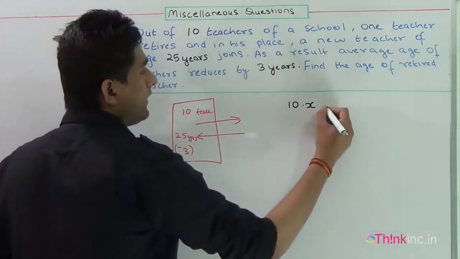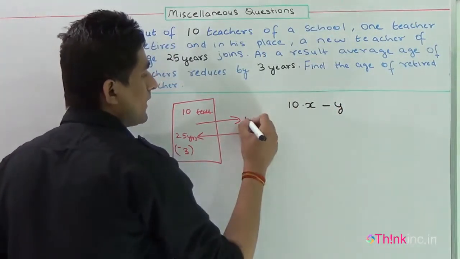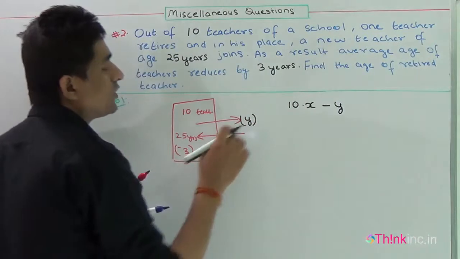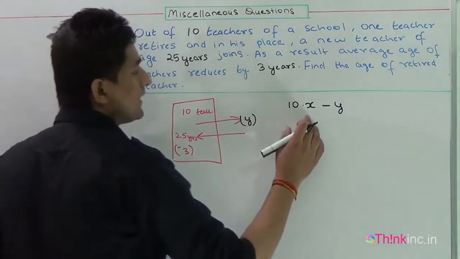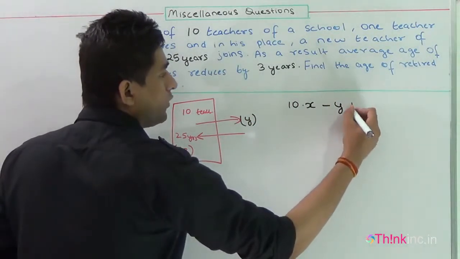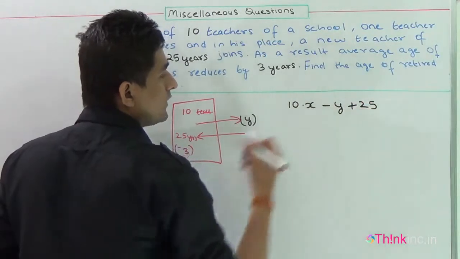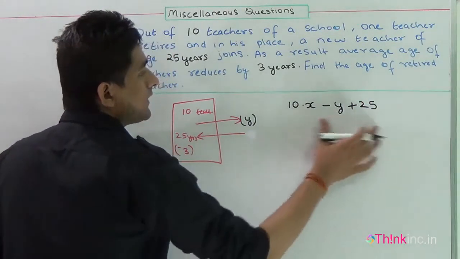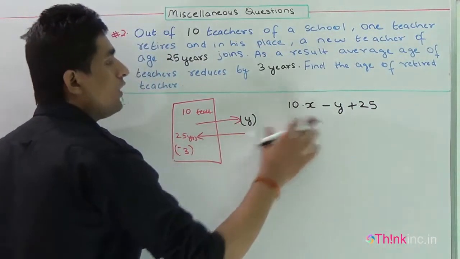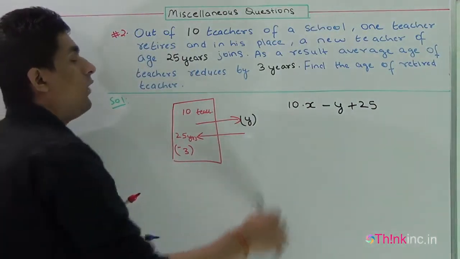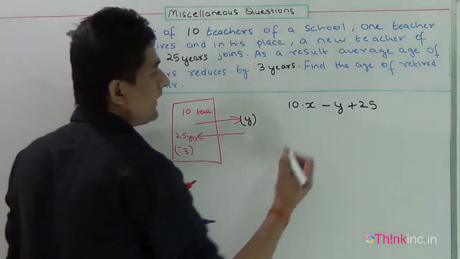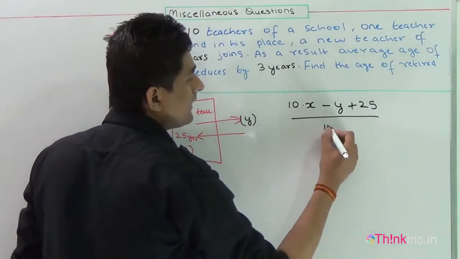Now, one teacher has left the school. I am assuming the age of this teacher to be Y. This teacher has left the school, and one new teacher whose age is 25 years has joined the school. This is the sum of the ages of all the 10 teachers now. In order to find its average, I'll divide it by 10.